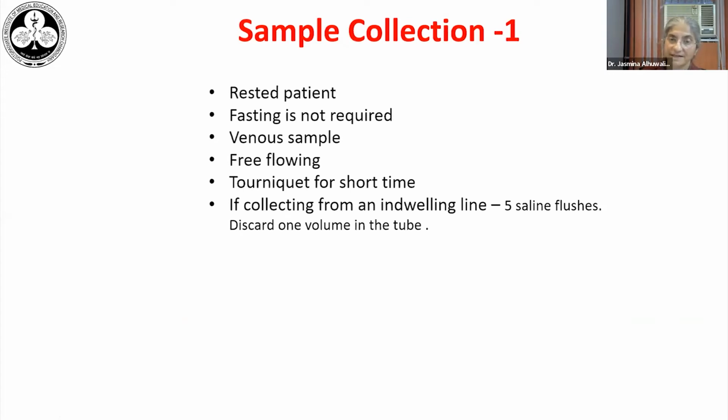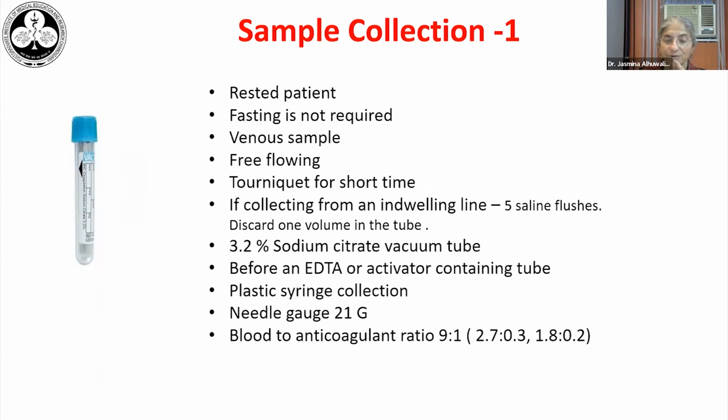The patient should have rested, and though fasting is not really required other than for platelet function testing, we usually need a venous sample. This should be a free-flowing sample with a tourniquet applied for a very short time. And if we plan to collect from an indwelling line, then the sample needs to be given 5 saline flushes, and 1 volume which is present in the tube needs to be discarded. Now the sample has to be collected in a 3.2% sodium citrate vacuum tube, and no other anticoagulant is required or is recommended. It has to be only sodium citrate.